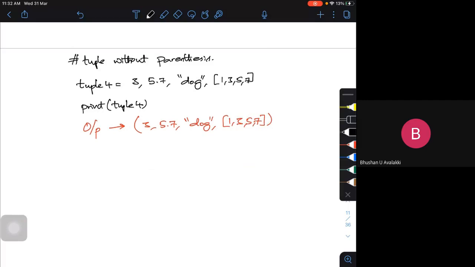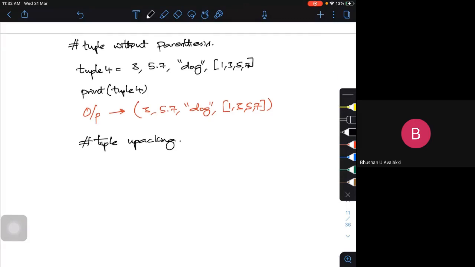It is called tuple unpacking, or unpacking of the tuple.